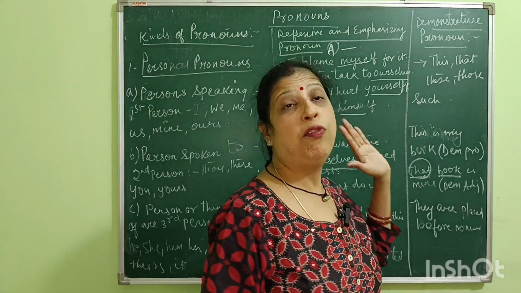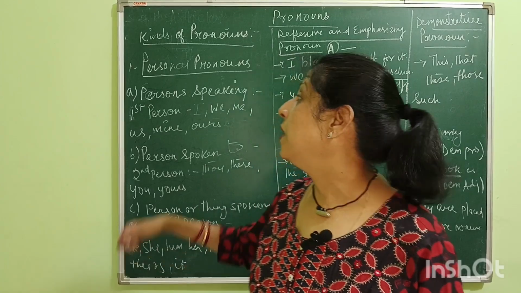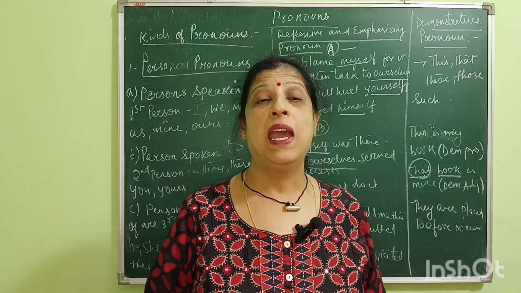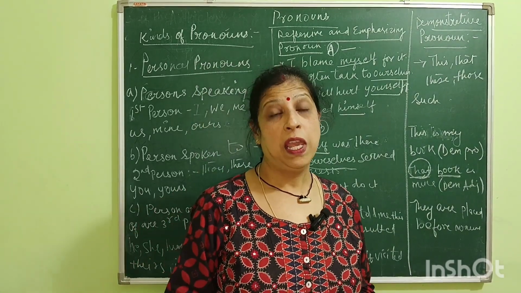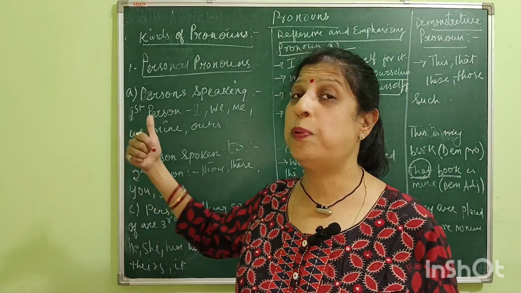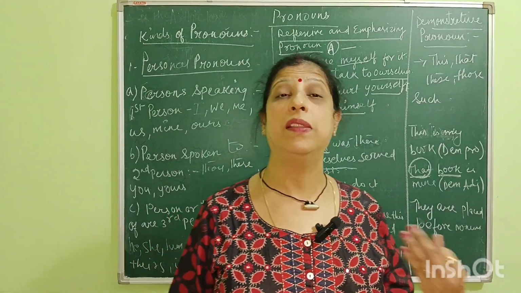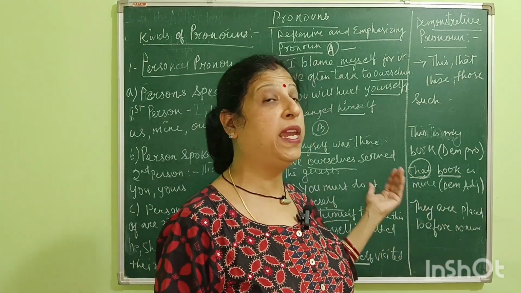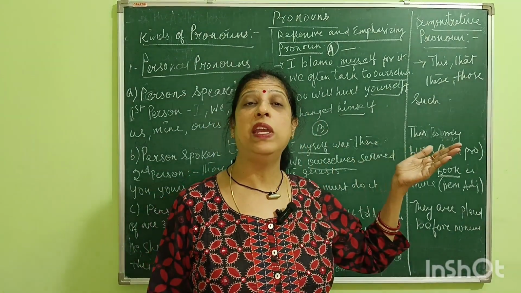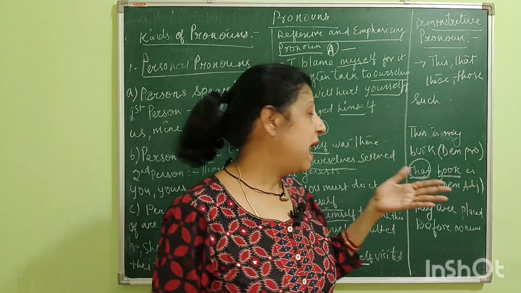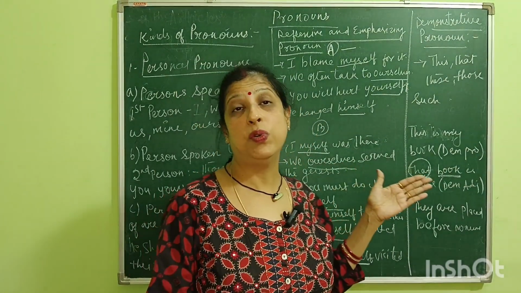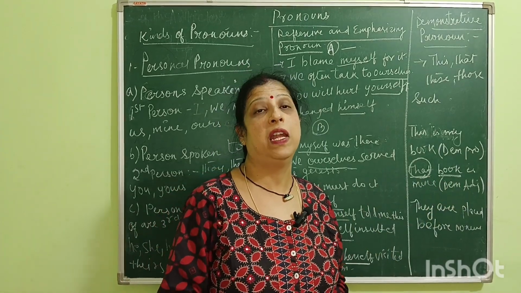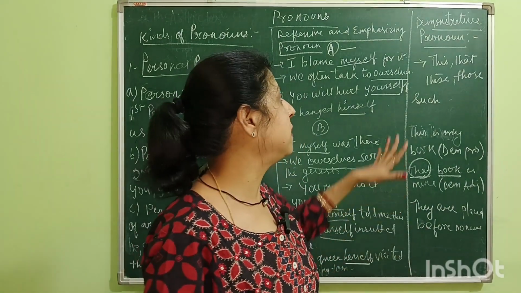So we have done four kinds of pronoun: personal pronoun, reflexive pronoun, emphasizing pronoun and demonstrative pronoun. Children, in personal pronoun we have done first person, second person, third person. In reflexive and emphasizing pronouns, we have done that a reflexive pronoun is used just after the verb and an emphasizing pronoun is used just after the noun or pronoun. You'll have to remember this.